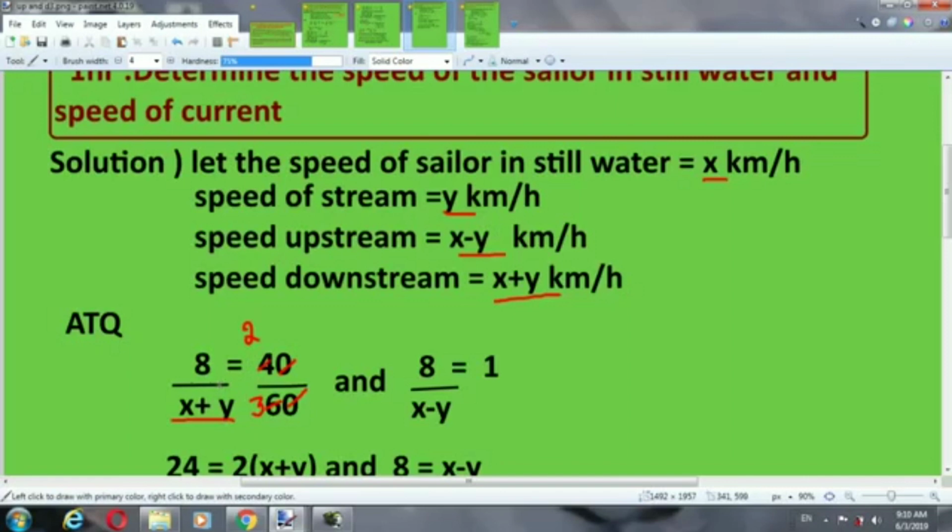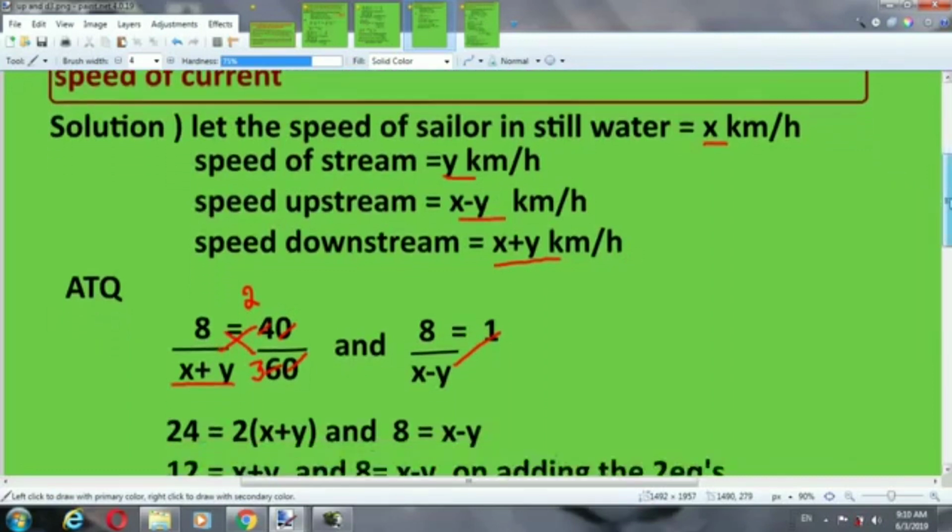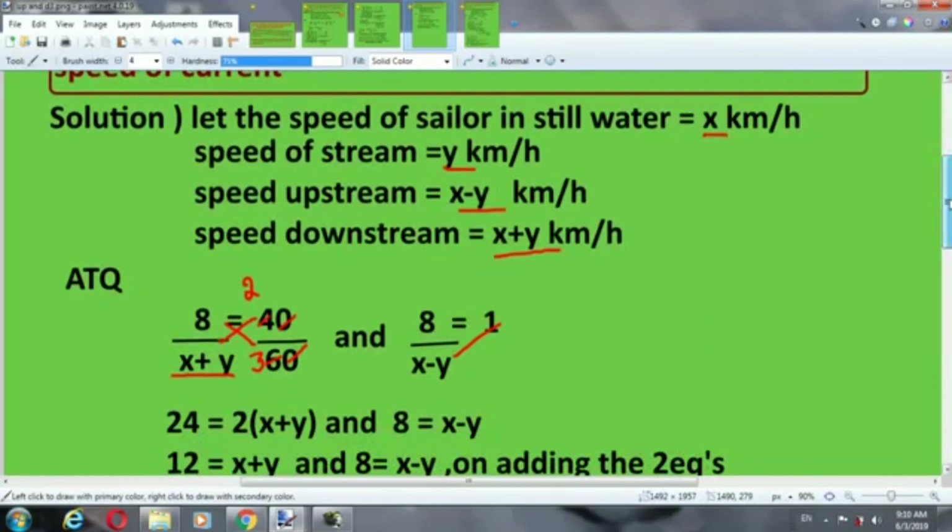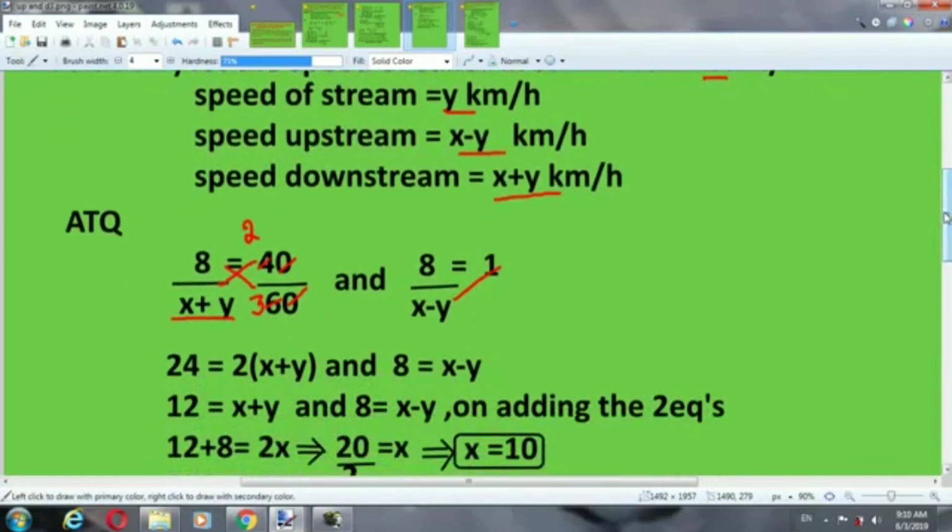This is 24 is equal to 2 into x plus y. In both equations we will cross multiply. So we can cancel. 24 is equal to 2 into x plus y, so we can cancel 2, 12 twos are 24. So this is 12 is equal to x plus y and 8 is equal to x minus y.